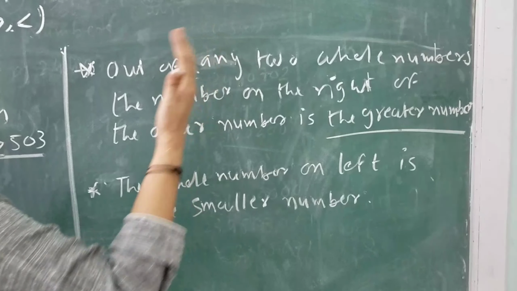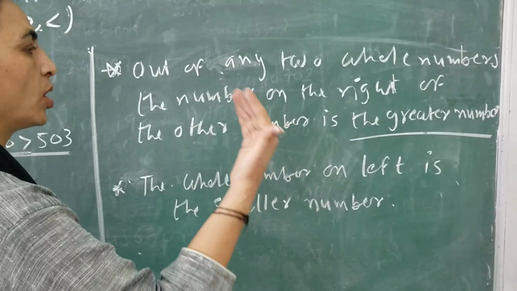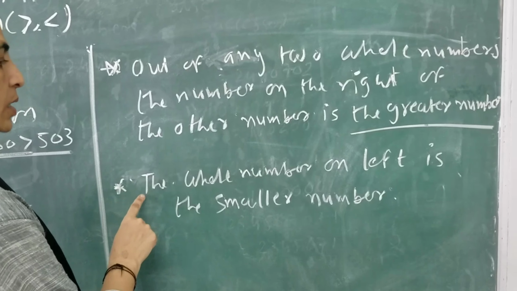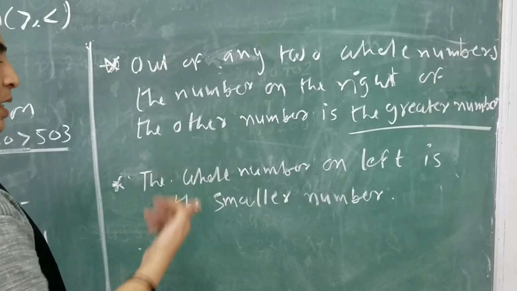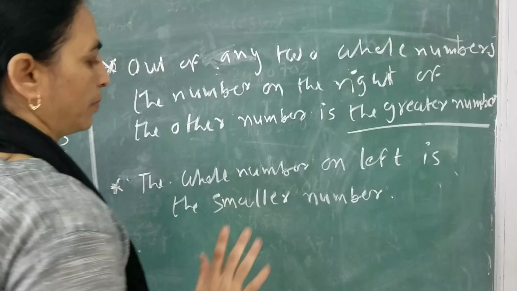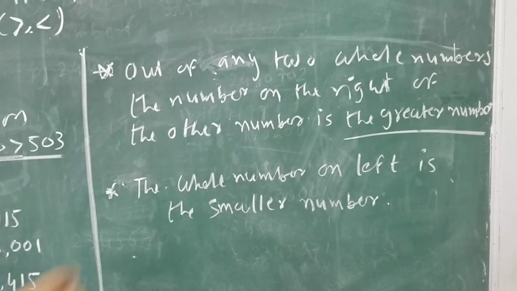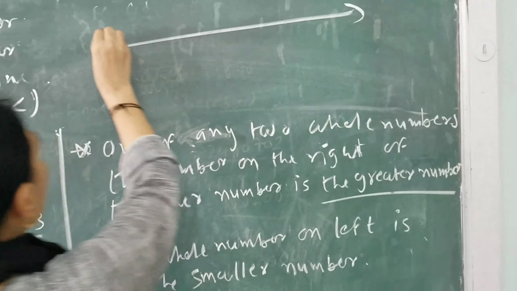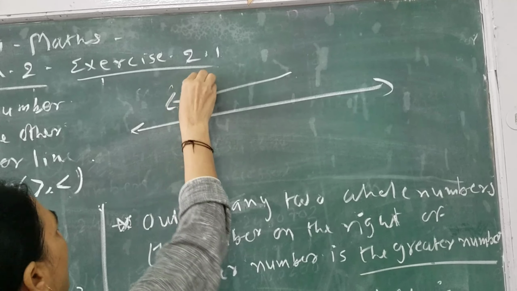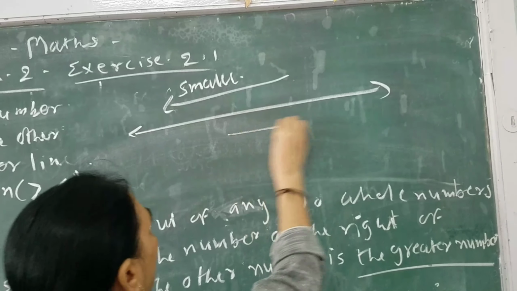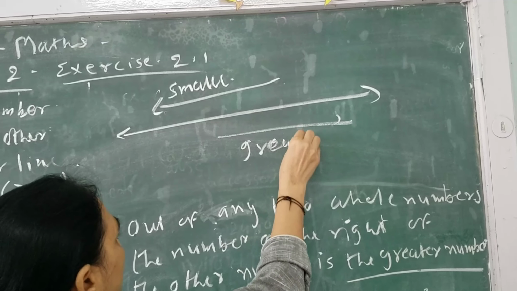Means what? Right side पे जो नंबर है वो left side के नंबर से greater बन जाता है. So the whole number on the left on the number line is the smaller number, वो small बन जाता है. यानी number line पे हम जब left side पे जाते हैं तो नंबर कैसे बनते हैं? Smaller बनते हैं. और अगर right side पे जाते हैं तो नंबर बनते हैं greater.